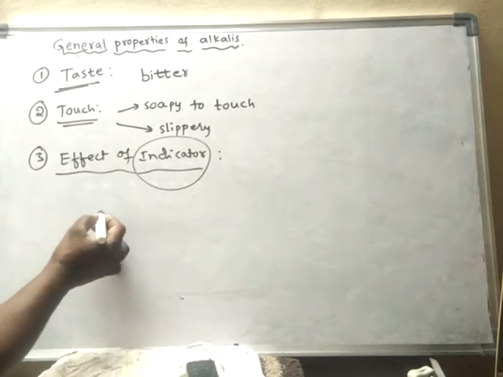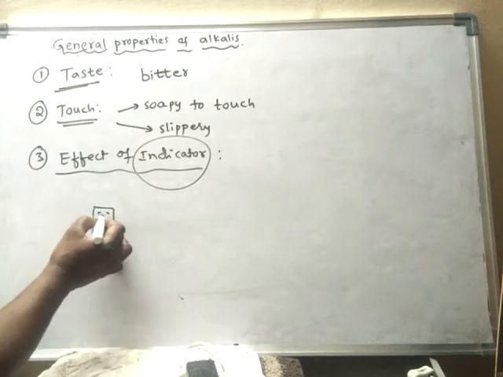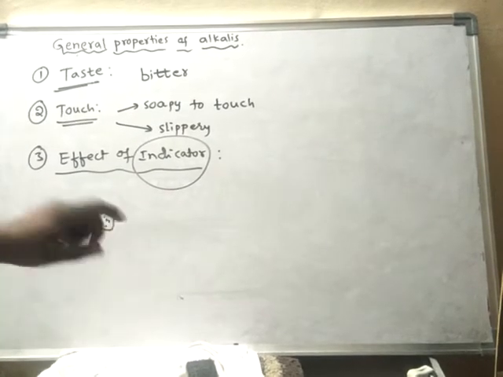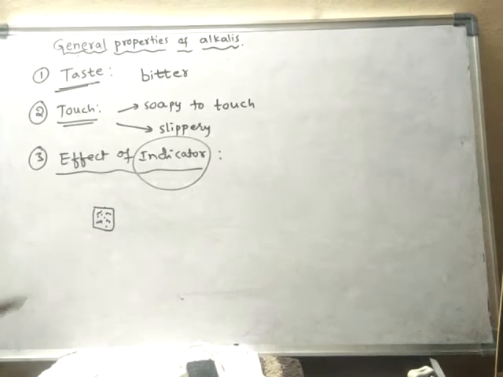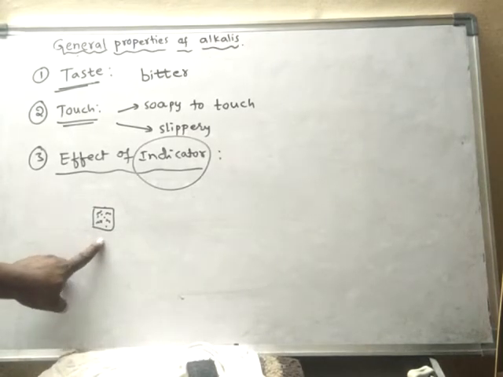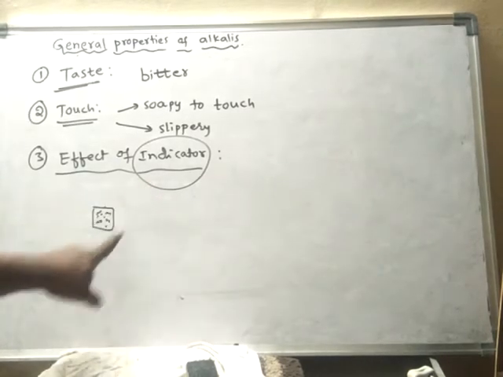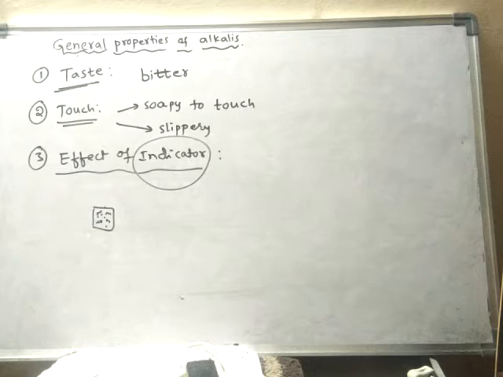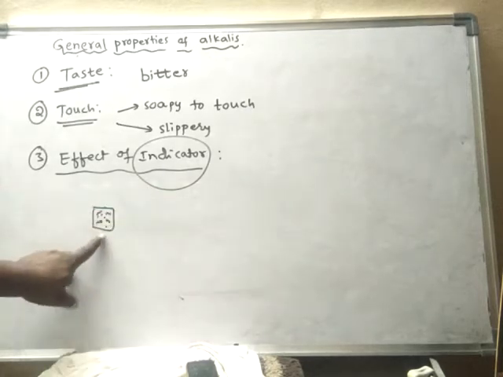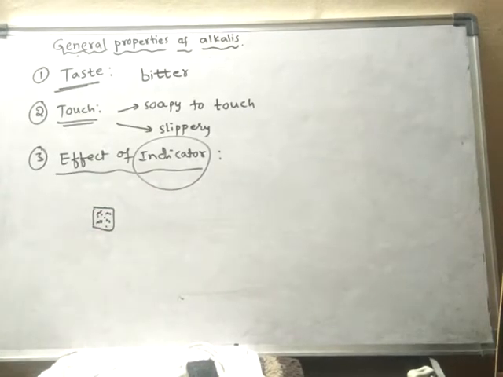Suppose I have a substance and I want to know whether it is an acid or a base. I can know only with the help of indicators. Suppose it is a base or alkali solution, what happens?